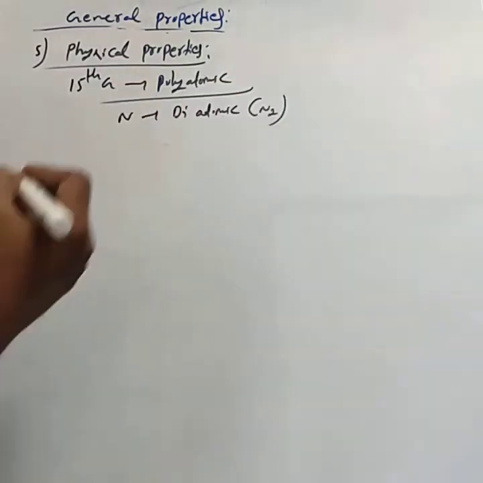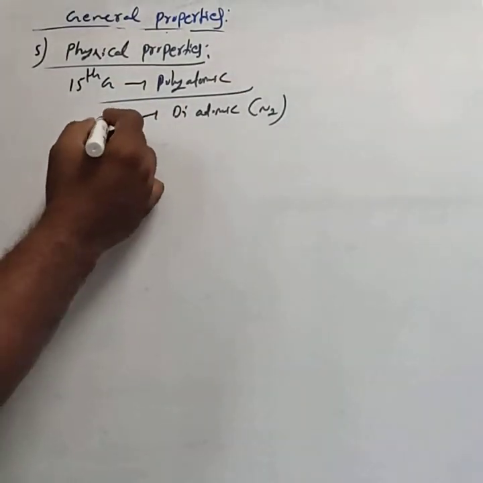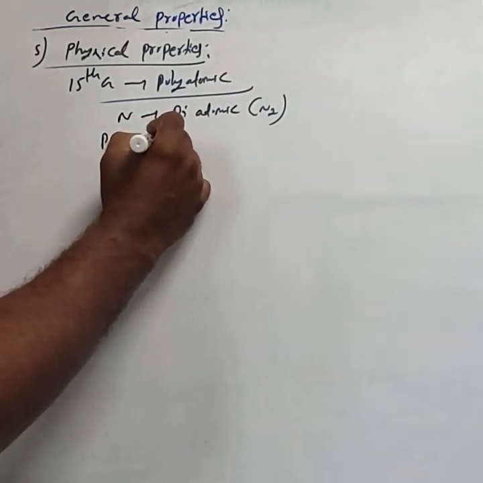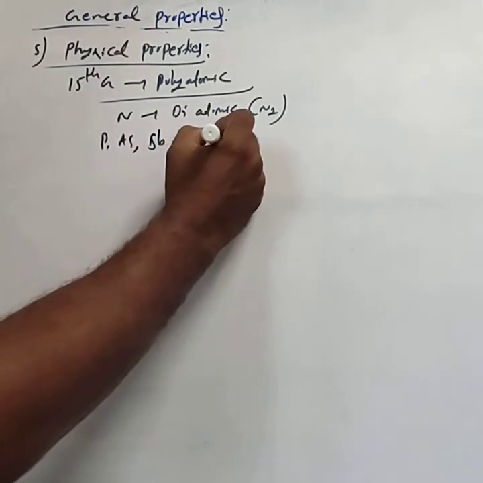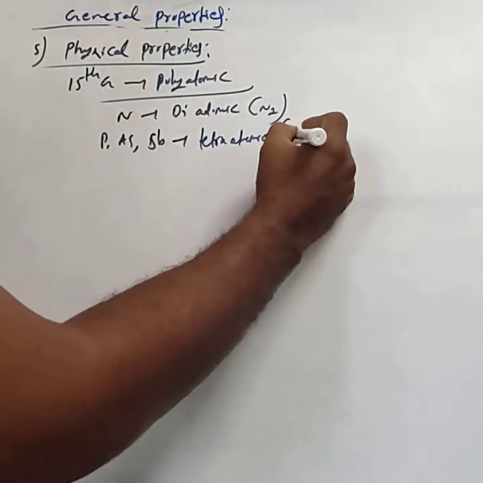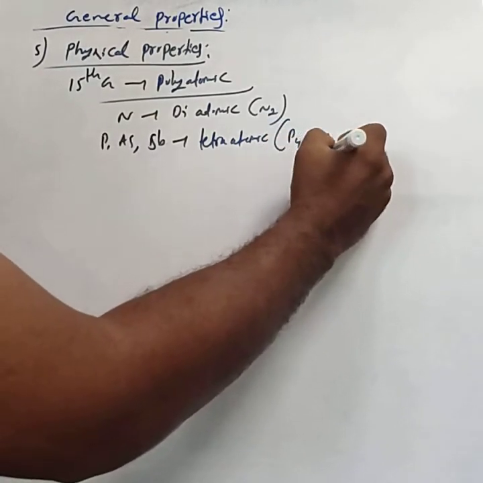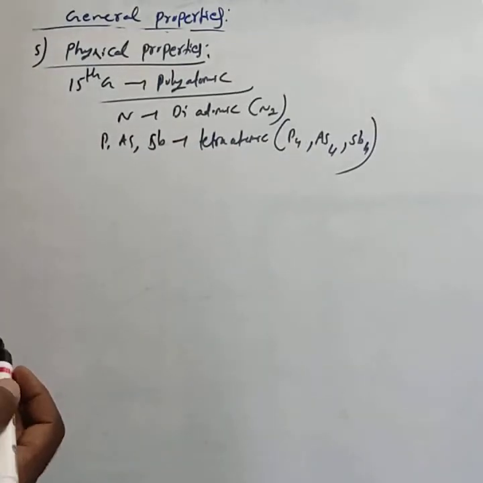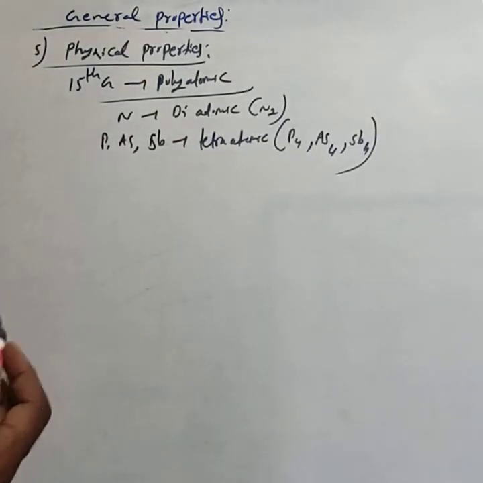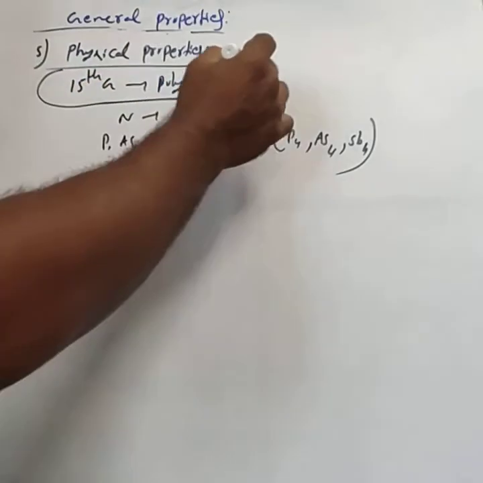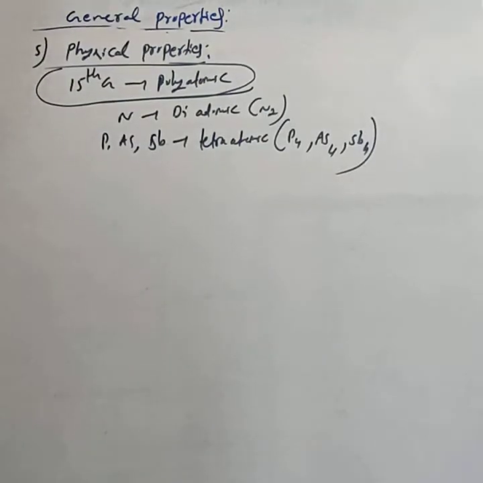Nitrogen is diatomic in nature, while phosphorus, arsenic and antimony are tetraatomic, that is P4, As4 and Sb4. Nitrogen is diatomic in nature, while the others are tetraatomic. Generally, 15th group elements are polyatomic in nature.